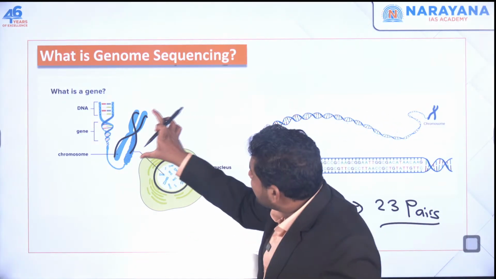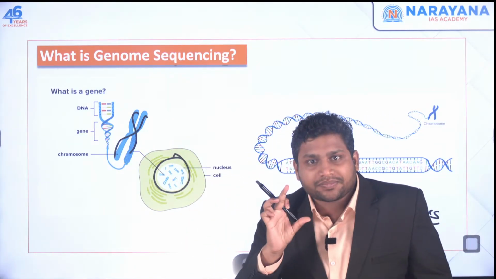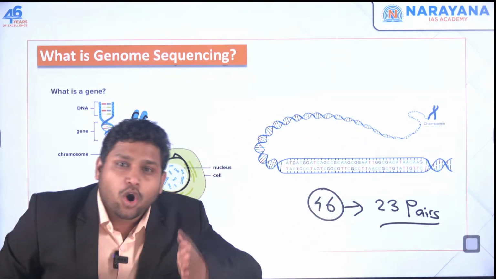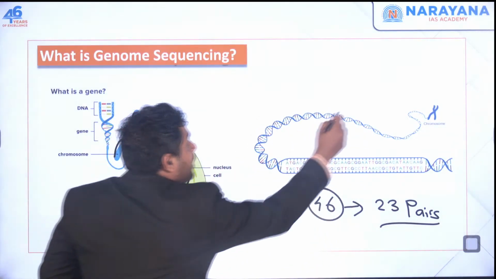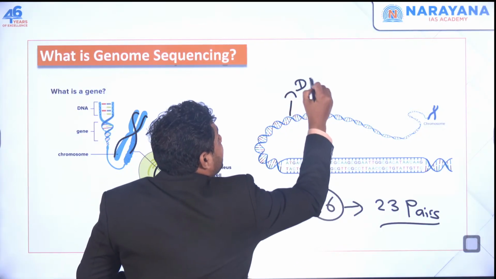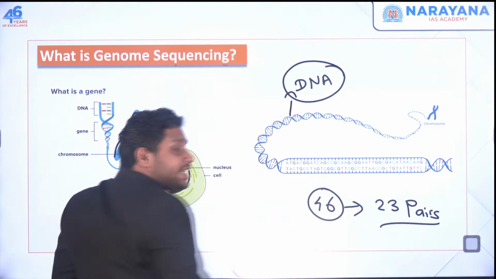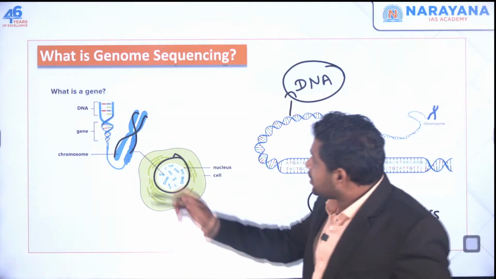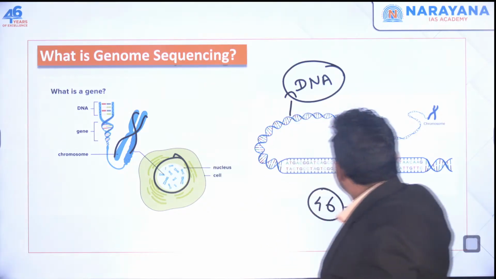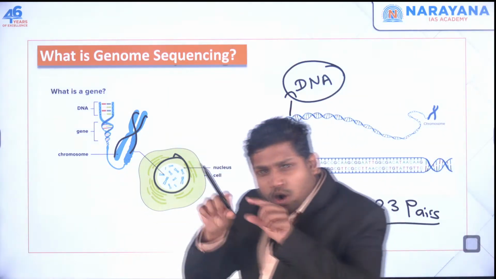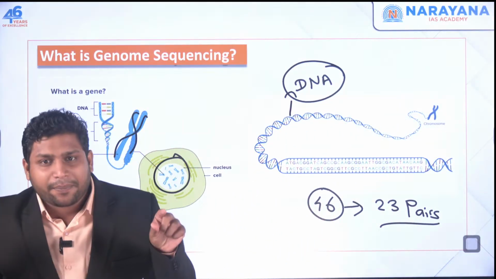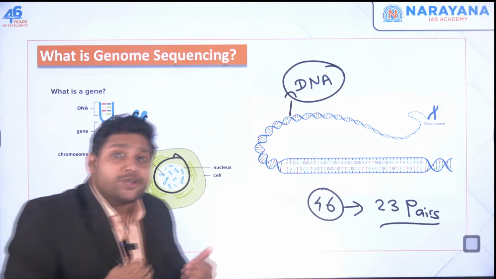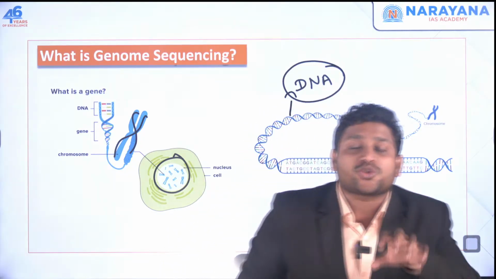Now, if you take this chromosome, just zoom in on it, you will see that this chromosome is made up of a very long chain or a long segment which we call DNA, deoxyribonucleic acid. Now see, this is your DNA which you see. It's a very long chain, a long structure. Now this is the part in which all your genetic information is stored.